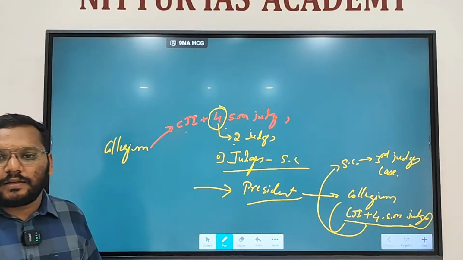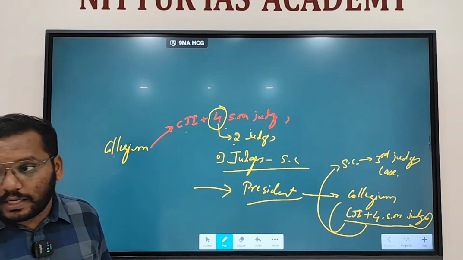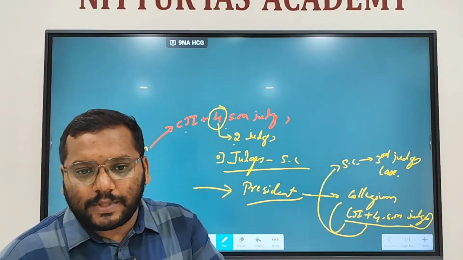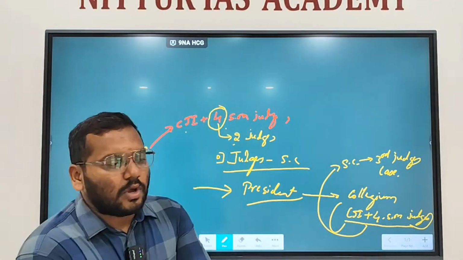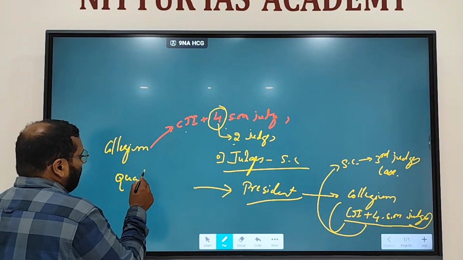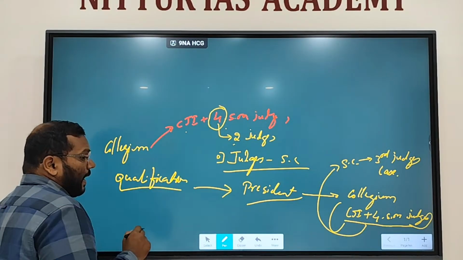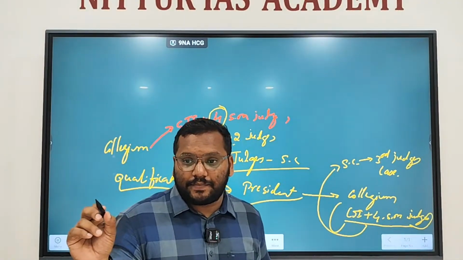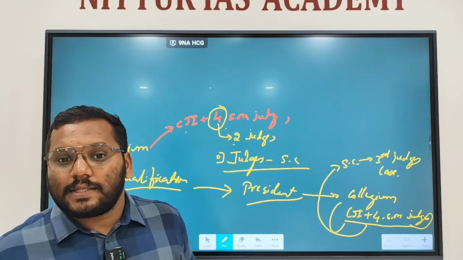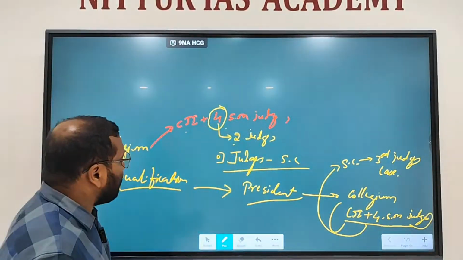What is the minimum age to become the judge of the Supreme Court? Any idea? There is no minimum age. Okay? There is no minimum age to become the judge of the Supreme Court. What are the qualifications? The retirement age is 65 years. Age of retirement is 65 years. Okay. What are the qualifications?